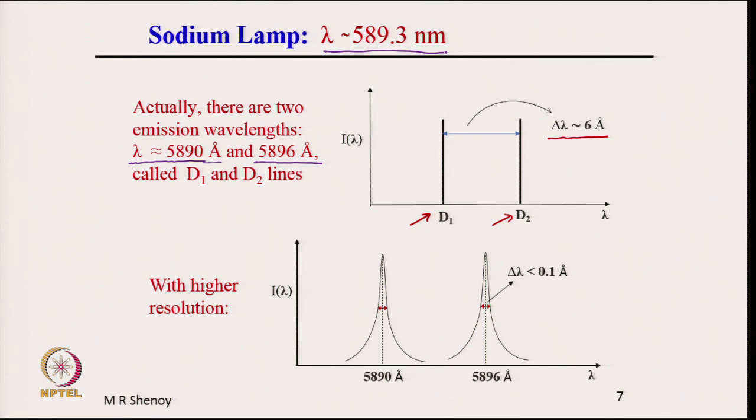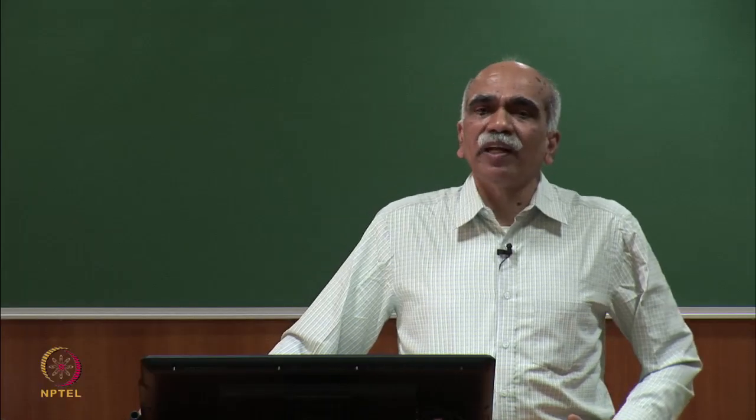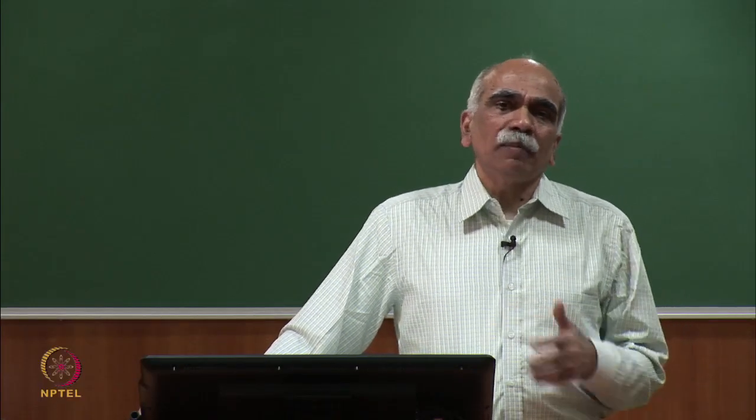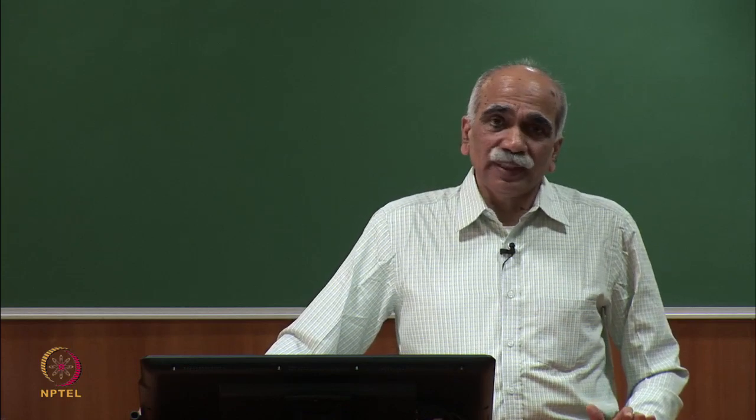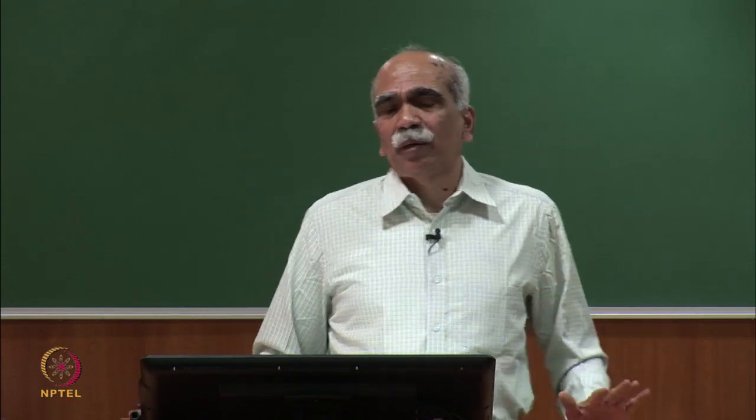This we use in our experiments, for example, Newton's rings or a biprism experiment to determine the interference. So, we use the sodium lamp as the monochromatic source, that is sufficient for that experiment.